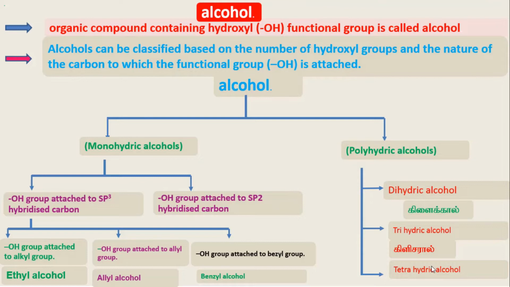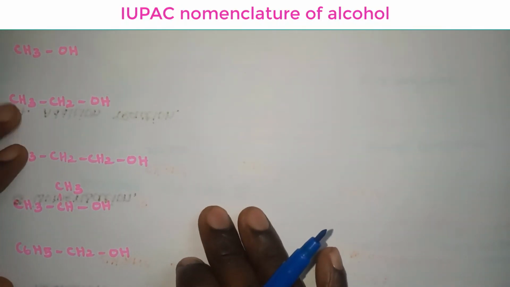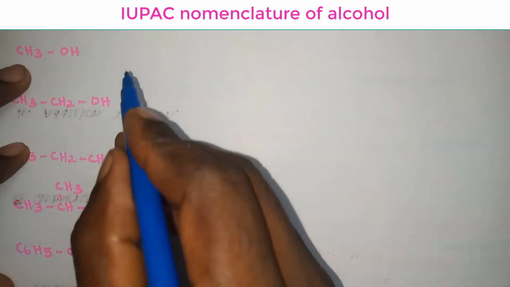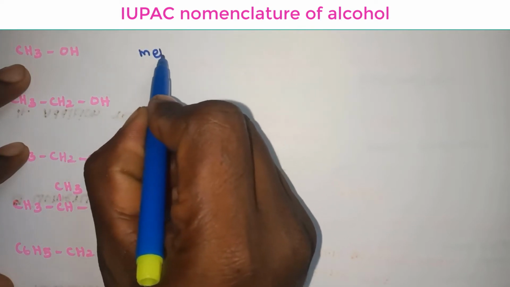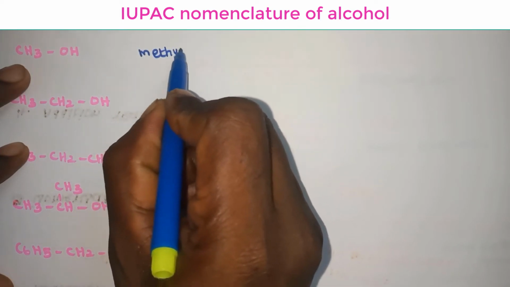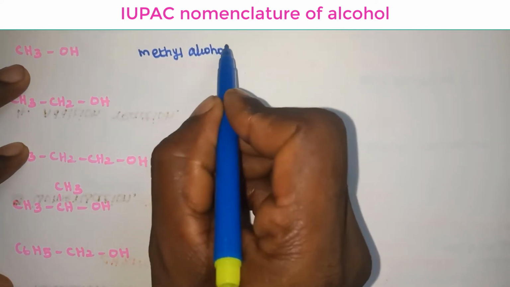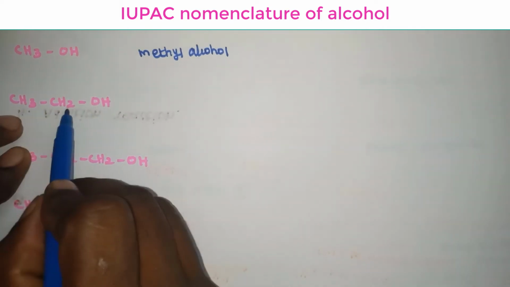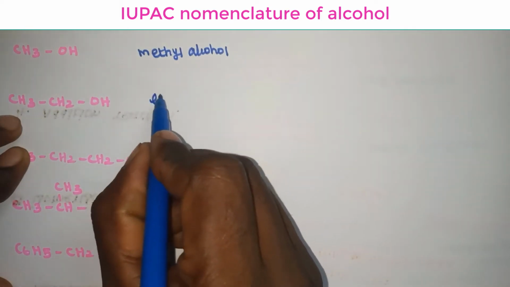Next is naming of alcohol, that means IUPAC naming and common naming of alcohol. First is the common name. CH3OH: CH3 is a methyl group, so the common name of this compound is methyl alcohol. Next, CH3CH2 is an ethyl group, so the common name of this compound is ethyl alcohol.